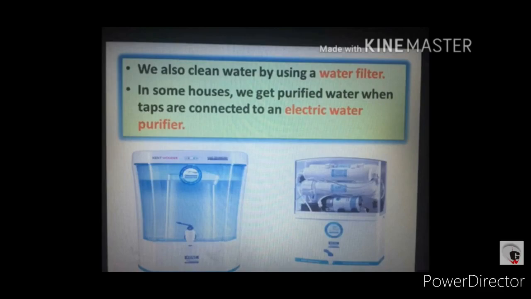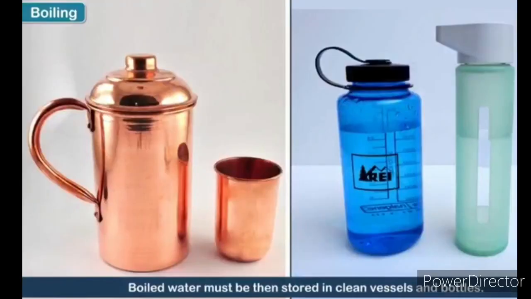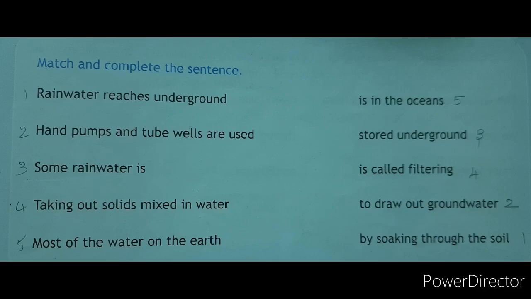Okay children, now where do we get water from? We get water from rain, ponds, lakes, rivers and underground water. The main source of water is rain. So why do we not use seawater? Because it is salty. So we cannot use the ocean water for drinking, for washing clothes and all. Now we move on to the exercise part.